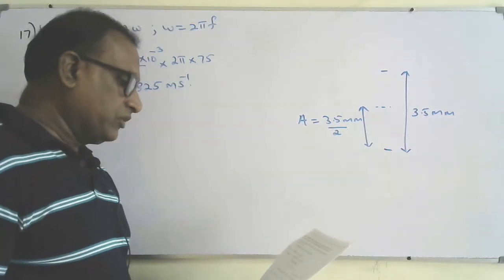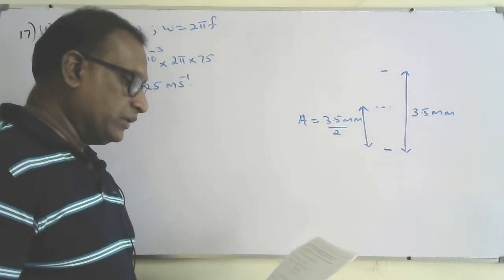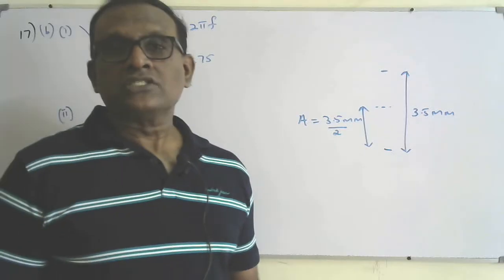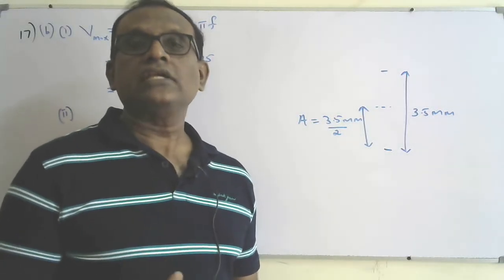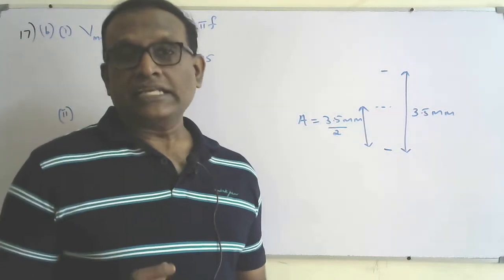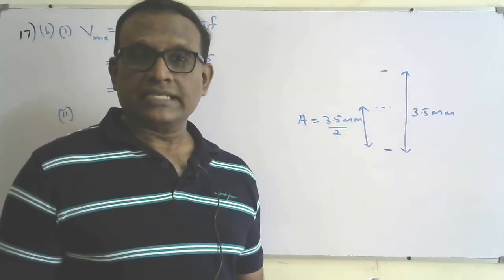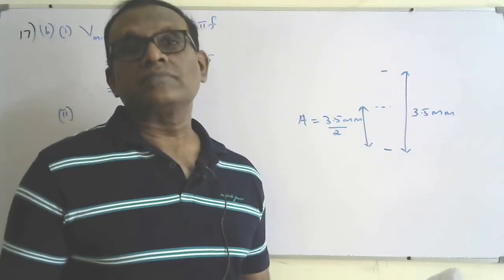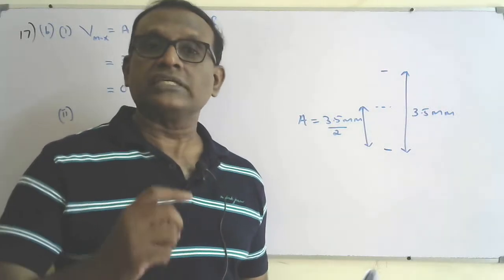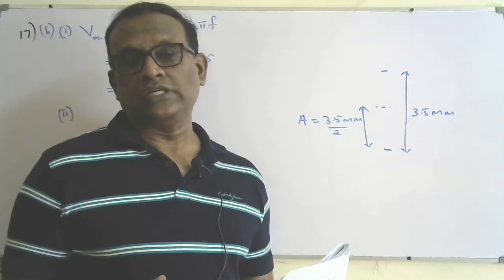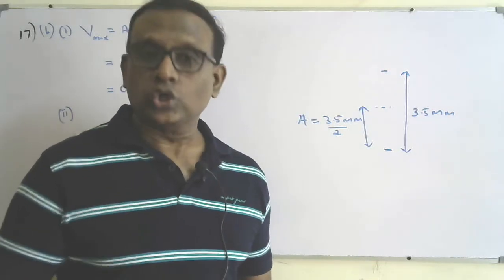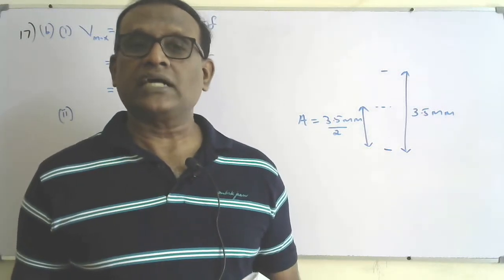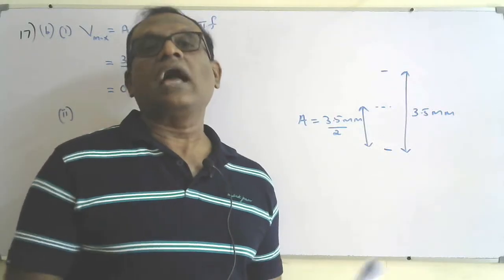C part, at a particular frequency, loudspeaker cone starts to oscillate with a very large amplitude. Explain why this effect is observed. So you can see energy is transferred from the coil to the cone at a particular frequency. The natural frequency of the cone and the frequency of the coil becomes the same, or you can say at a particular frequency of the coil, its frequency becomes equal to natural frequency of oscillation of the cone. Therefore, maximum amount of energy will be transferred from the coil to the cone and resonance will